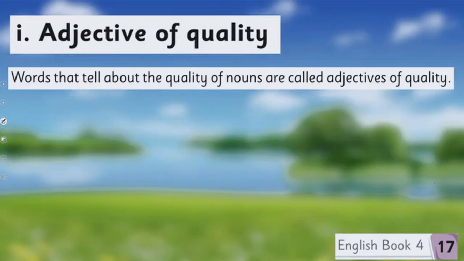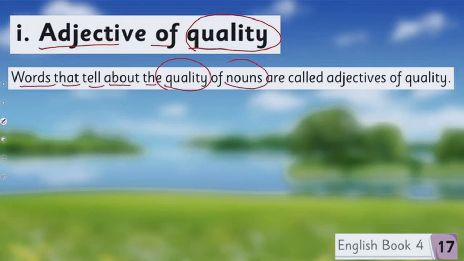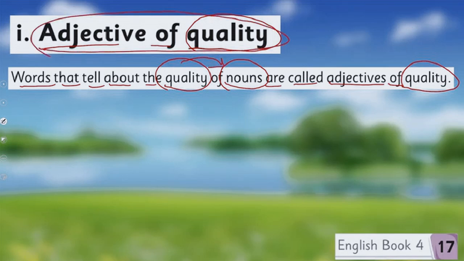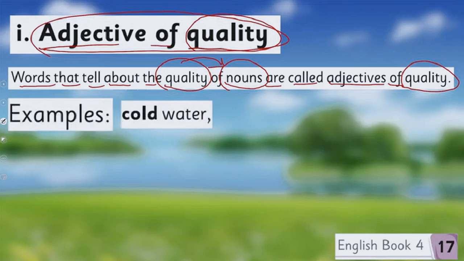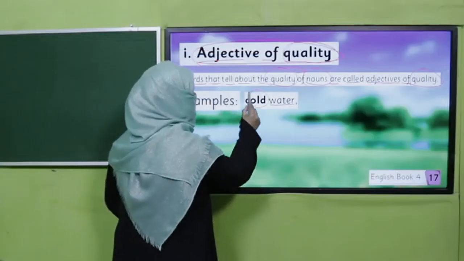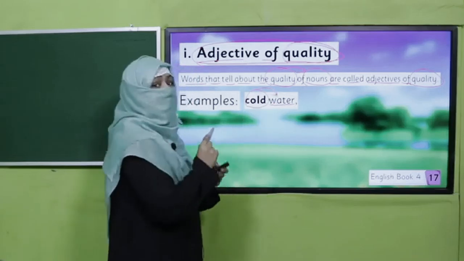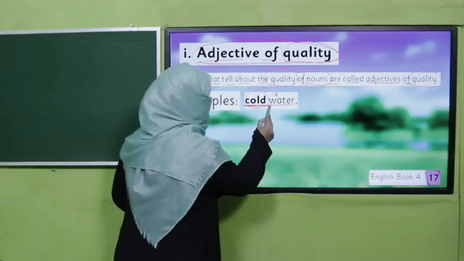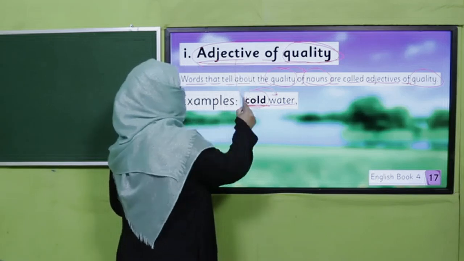So what are the kinds of adjectives? The first is adjective of quality. What is adjective of quality? The words that tell about the quality of nouns are called adjectives of quality. Means a word which tells you the quality of the noun is called adjective of quality. Its examples are water. Now we know what is a noun, and cold water is telling what type. What is the quality of this water? We are talking about it's cold. That's why this adjective cold is called adjective of quality.